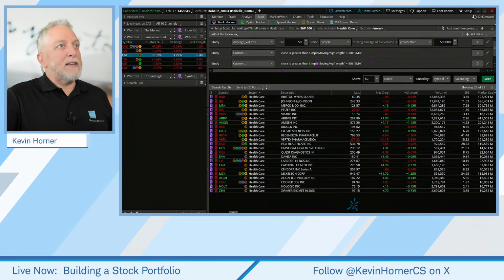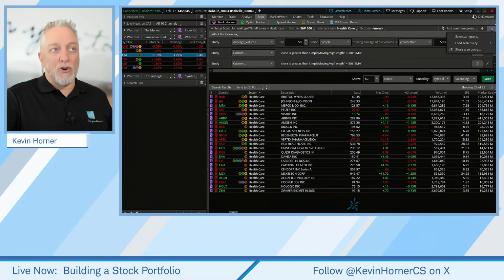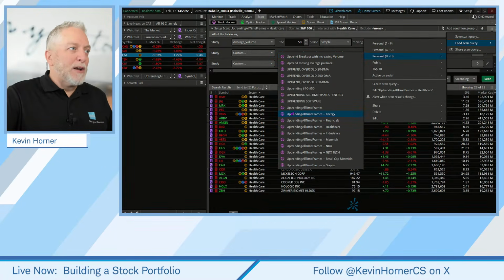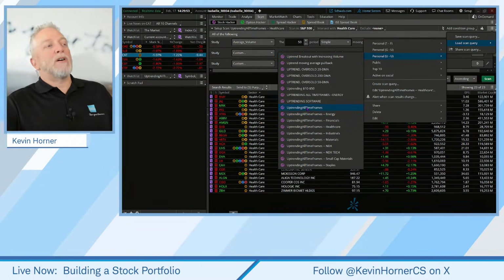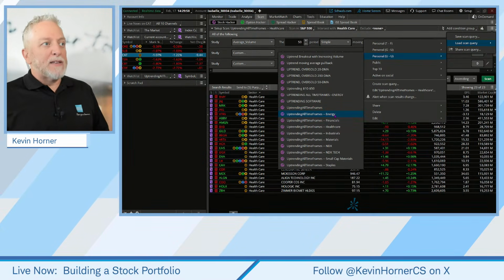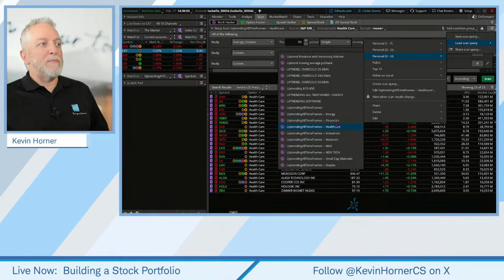I built that as a screen or a scan, a search, if you will. And if you'll notice, when I did that, I've now got that here, uptrending all time frames. So uptrending all time frames just says in the S&P 500. And then I've got it broken down by the sector spaces. So I can even get more detailed if I want. And so can you.